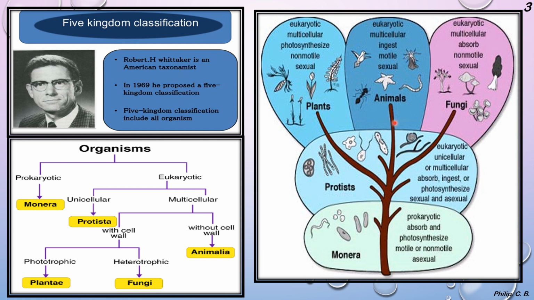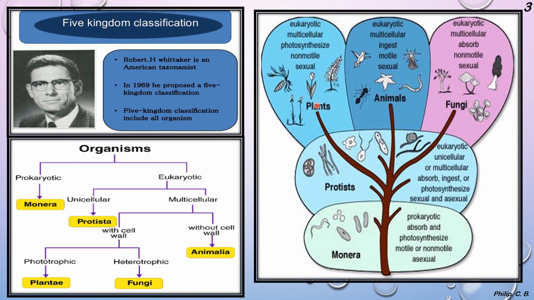Then further in the tree chart we have plants, animals and fungi. Fungi are eukaryotic, multicellular, absorb, non-motile and sexual, that is they reproduce by gametes. Animals are again eukaryotic, multicellular, ingest, that is they engulf the food, they are motile, that is they move from one place to another, and sexual, that is presence of male and female gametes.